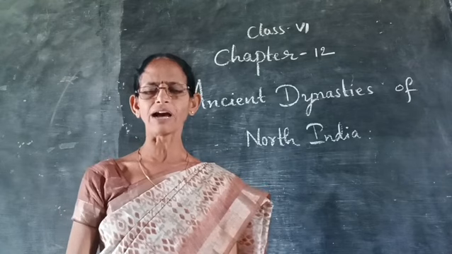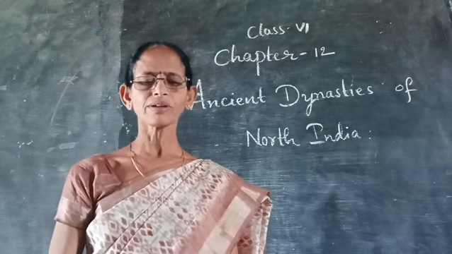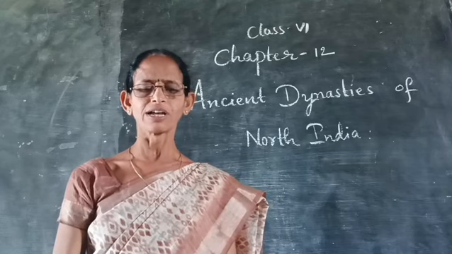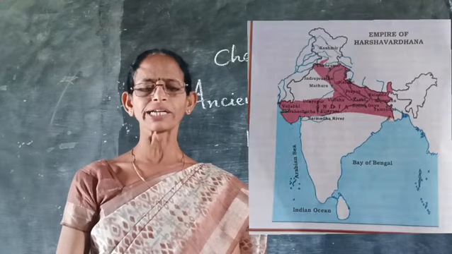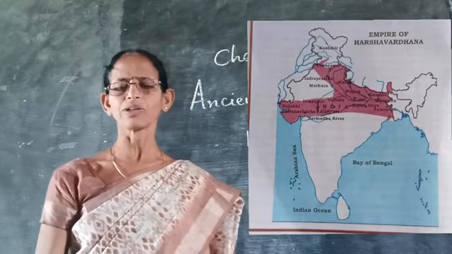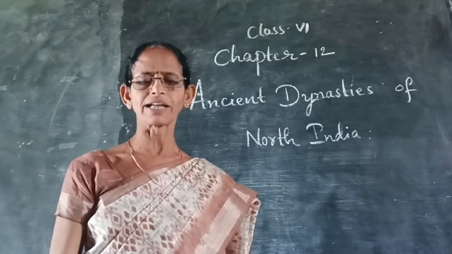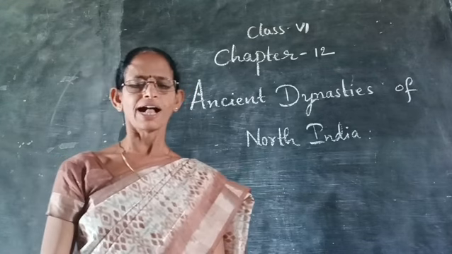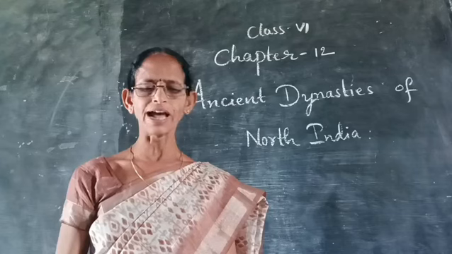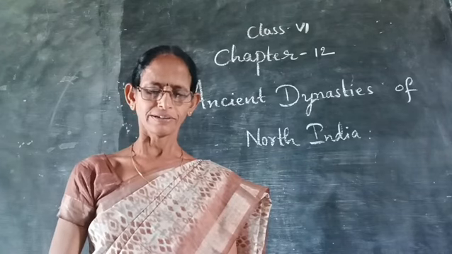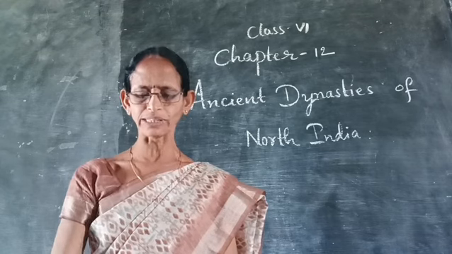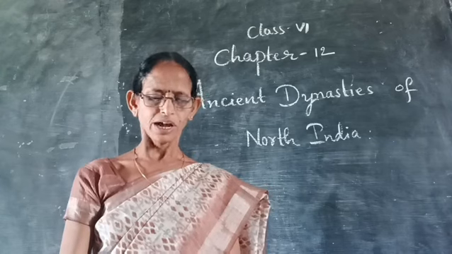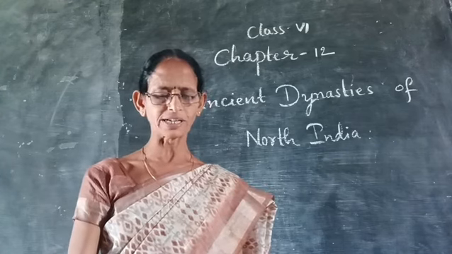Now I am explaining the Vardhanas. After the decline of the Gupta Empire, many independent dynasties arose in North India. The Pushyabhuti dynasty was the most prominent among them. Prabhakaravardhana, Rajyavardhana, and Harshavardhana were the prominent rulers of the Vardhana dynasty. Harshavardhana was the famous king of the Vardhana dynasty. Harshavardhana was not only a warrior but also a poet. He gave importance to the poets.